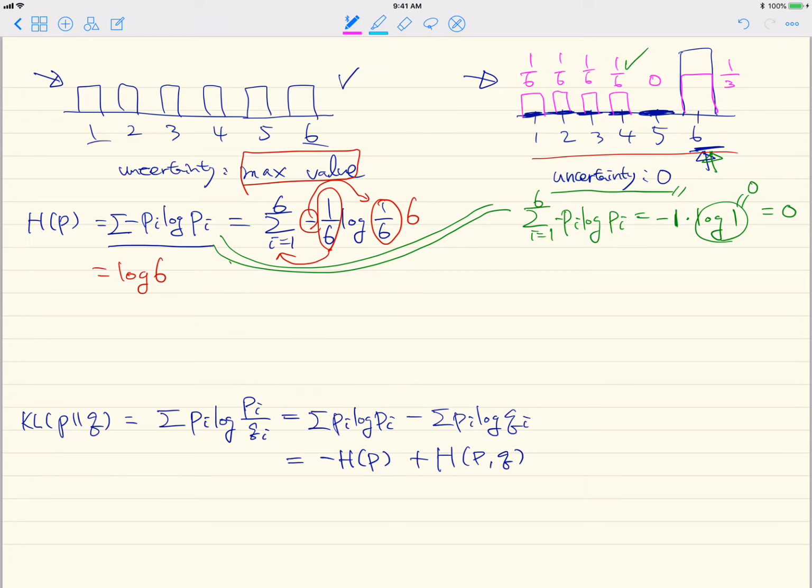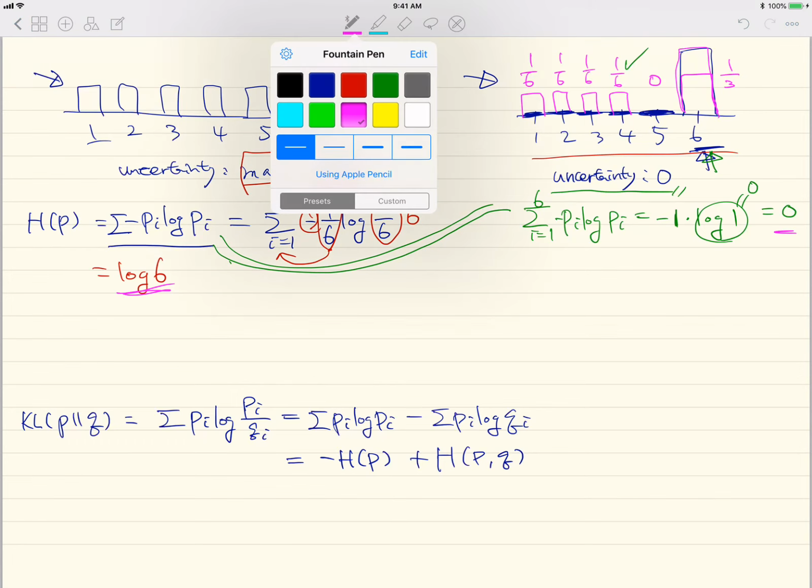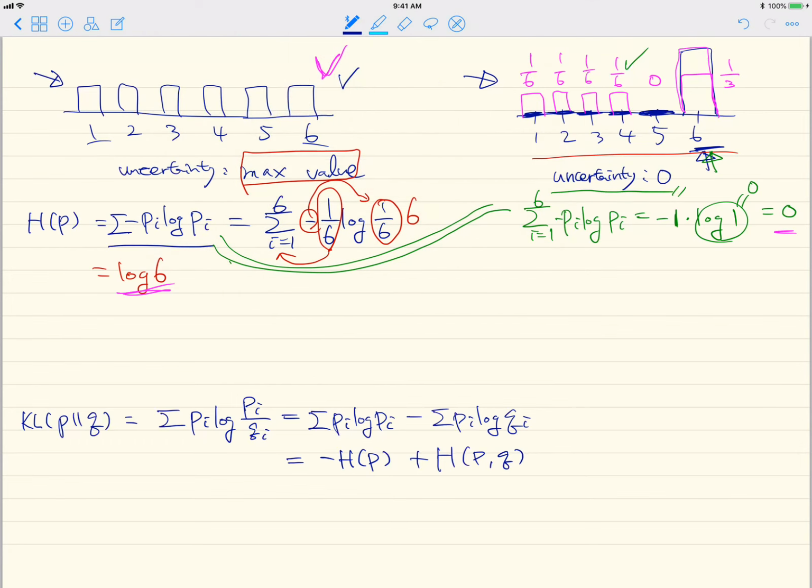Okay, in this case the uncertainty is less than the maximum case, but the uncertainty is clearly more than the case where we had the probability assigned only to the face value of 6, right? In that case, the uncertainty value will be somewhere between 0 and log 6, right? So this entropy gives you a convenient way to measure this uncertainty in a quantitative way.